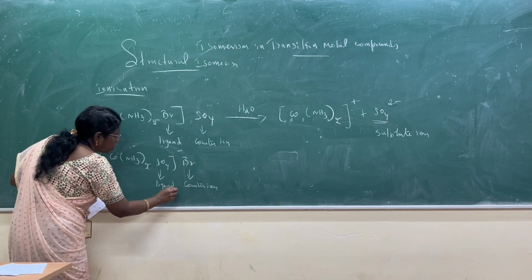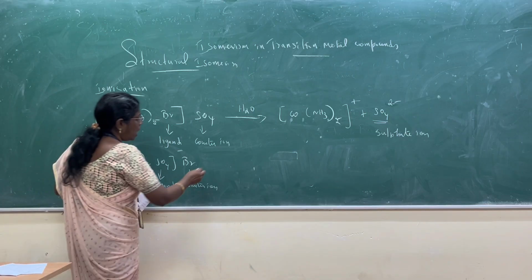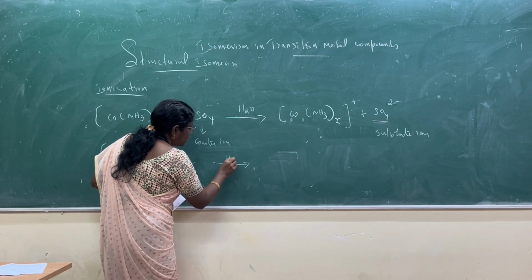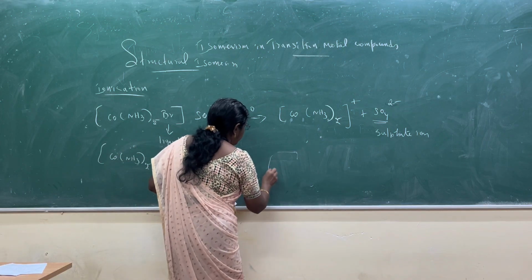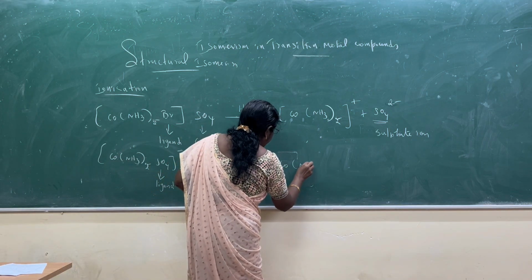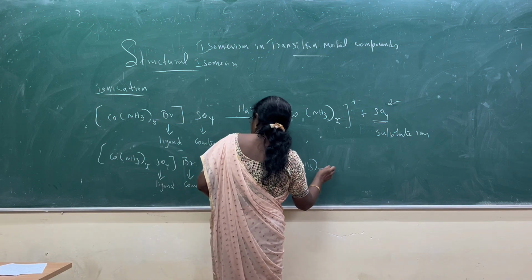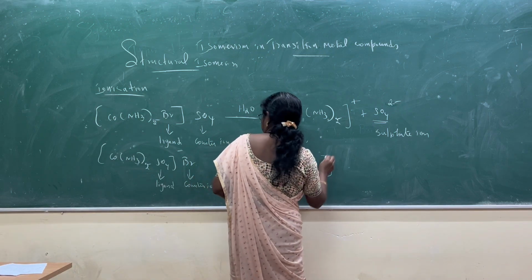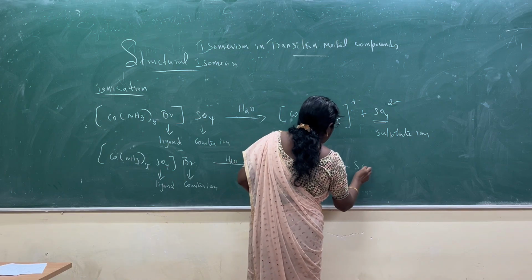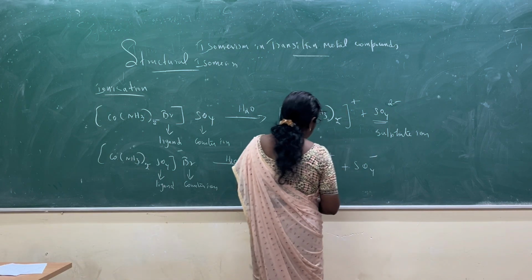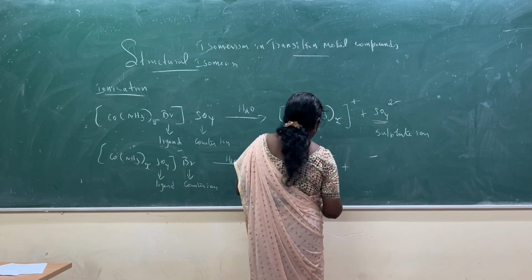Now I interchange both counter ion and ligand and dissolve in water. We get the bromide ion, Br minus.